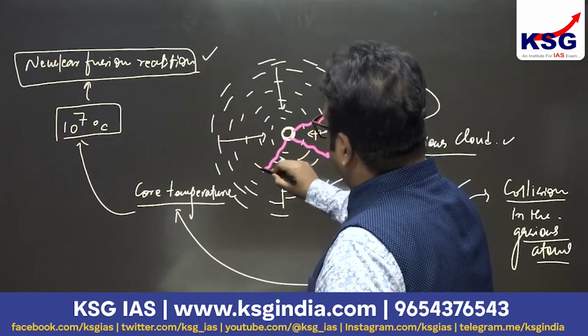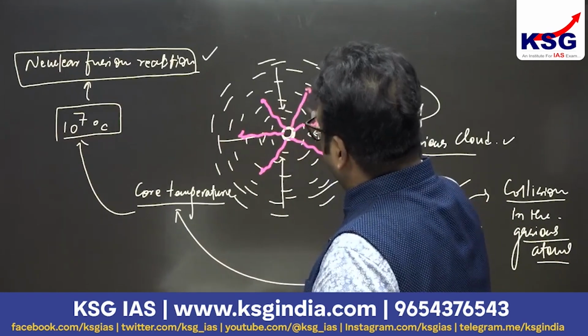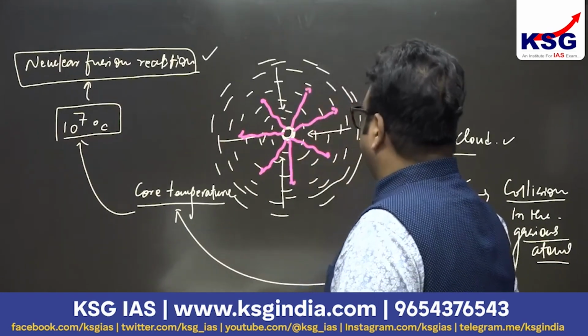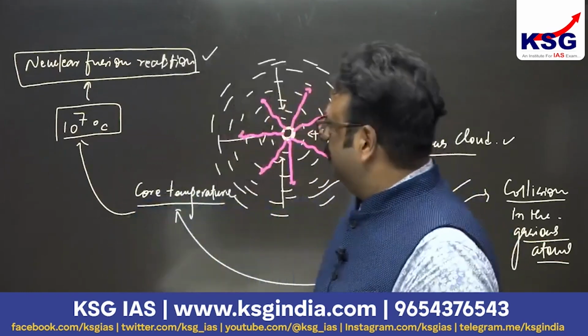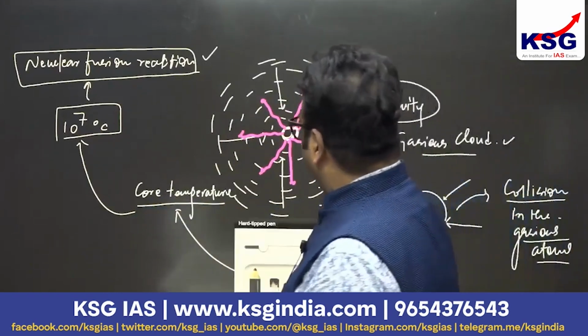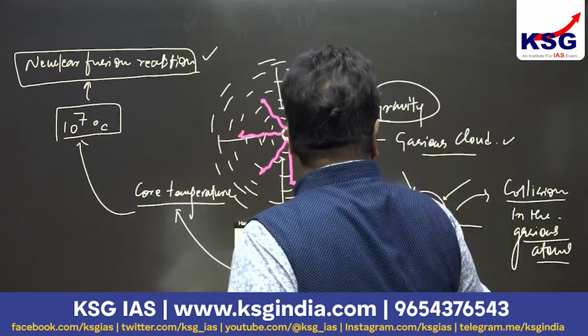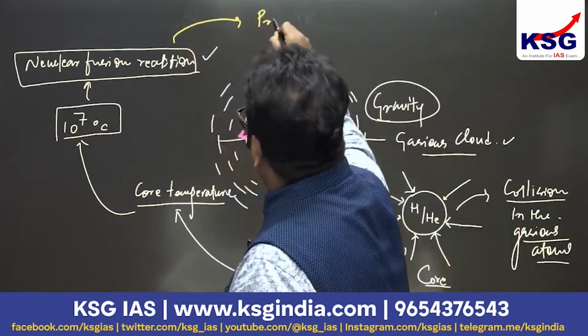That is the energy, the solar energy which we can feel on the Earth's surface, the ultimate source of energy. This electromagnetic radiation starts emitting from the core. And this is the stage when we can say that there is a new star that is born, and it is going to be the protostar stage.